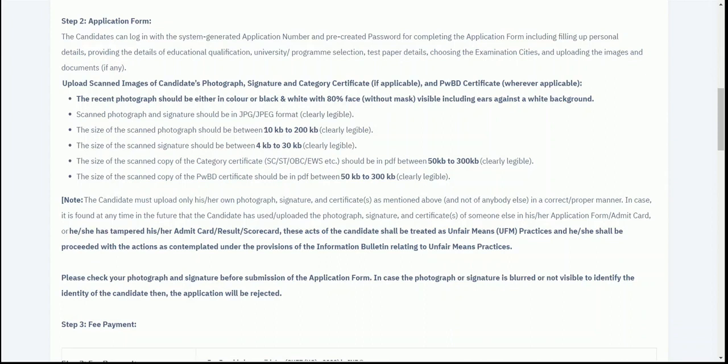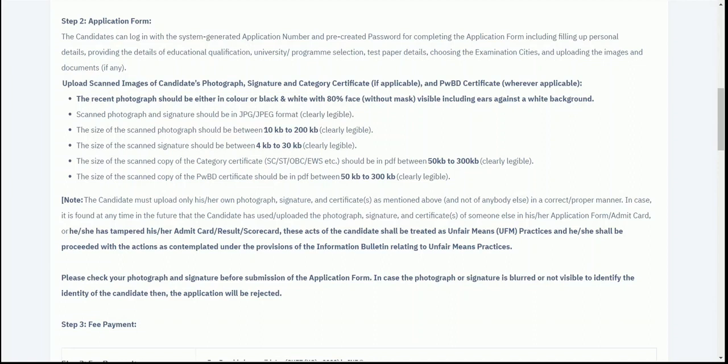So you need to make sure of these guidelines while uploading your documents in the system. And you have to make sure that all the photographs and signatures which you are uploading are correct and are the latest, so you do not face any difficulty in the further process. Your photo should be clearly visible. It should be 80% visible till your shoulders, and it can be in color or black and white, but you need to make sure that it is a latest photo and your ears are clearly visible in the photo with a white background. So you need to make sure of this while uploading the photo.